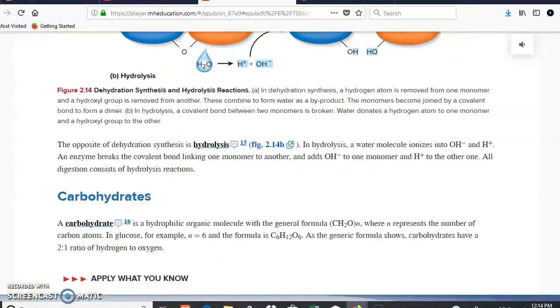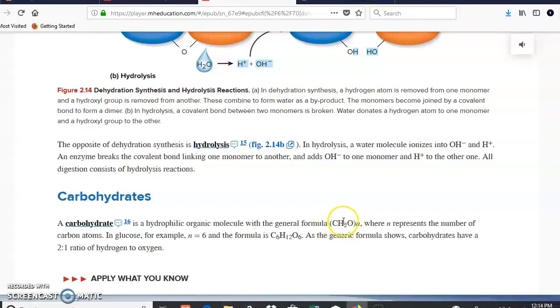So let's scroll down and see what carbohydrates are. Well, we said that hydro means what? Water, right? So then what's a carbohydrate? It's a carbon that has water. As you can see in here, you see carbon and water. What's a carbohydrate? It's a carbon that you hydrated with water.